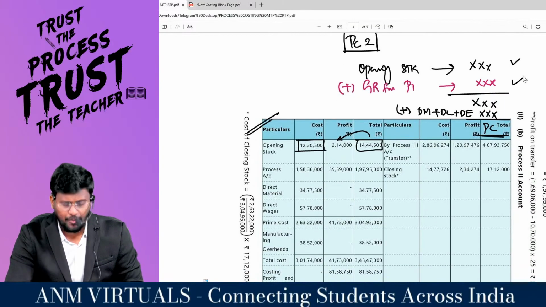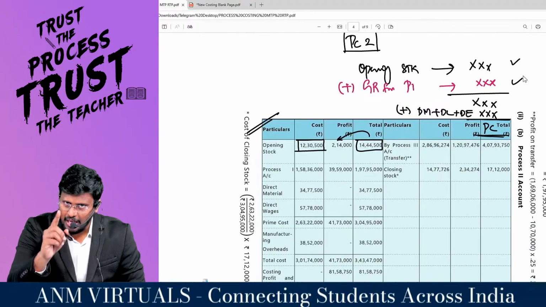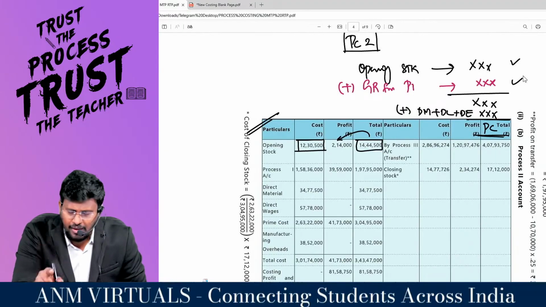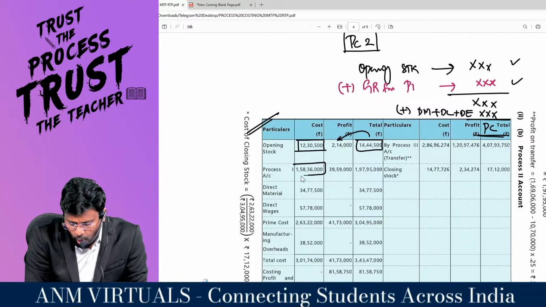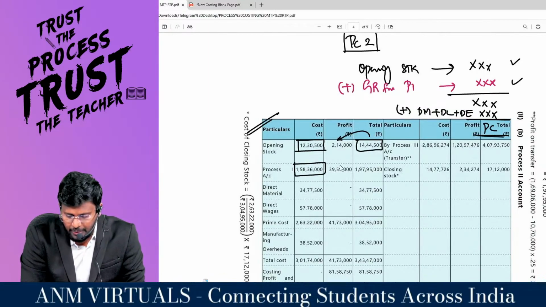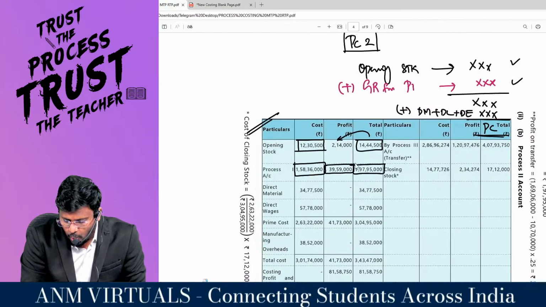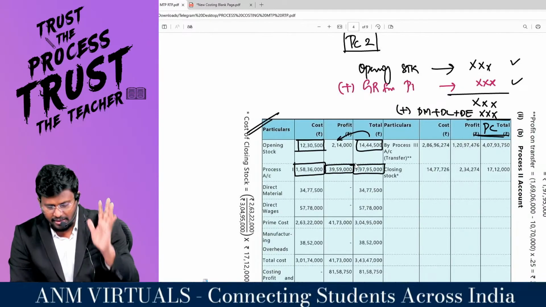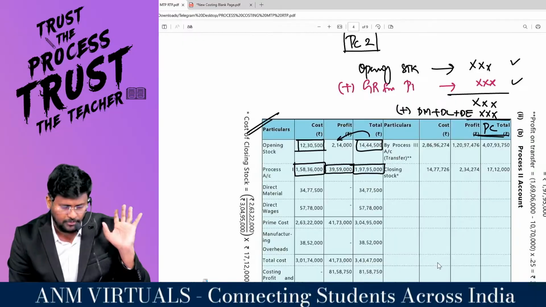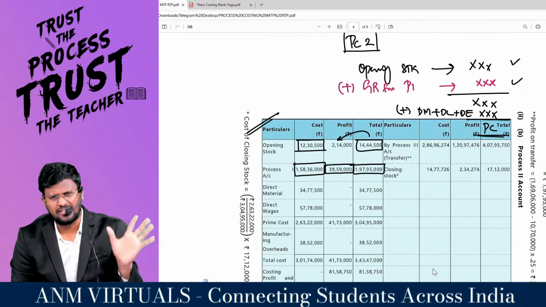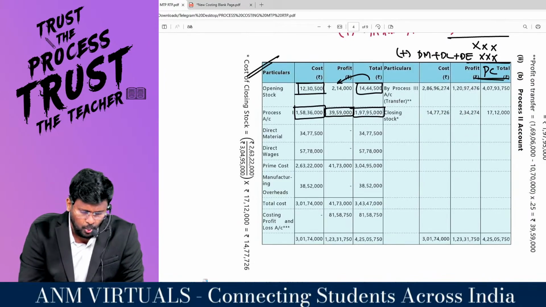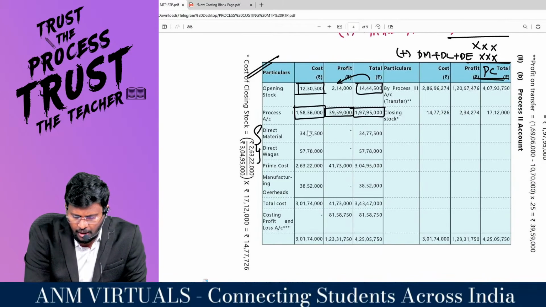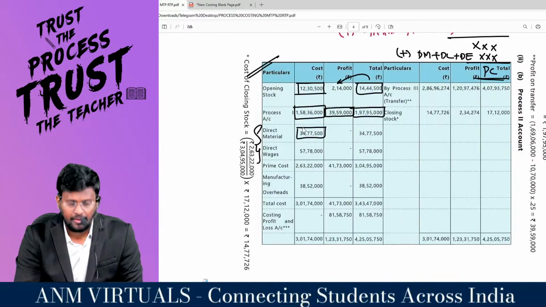Now goods received from process number 1, which is the outward of process number 1 and the inward of process number 2, is 1,38,36,000 plus 39,59,000, which gives you 1,97,95,000. Now the own costs incurred by process number 2: direct material, 34,77,500.